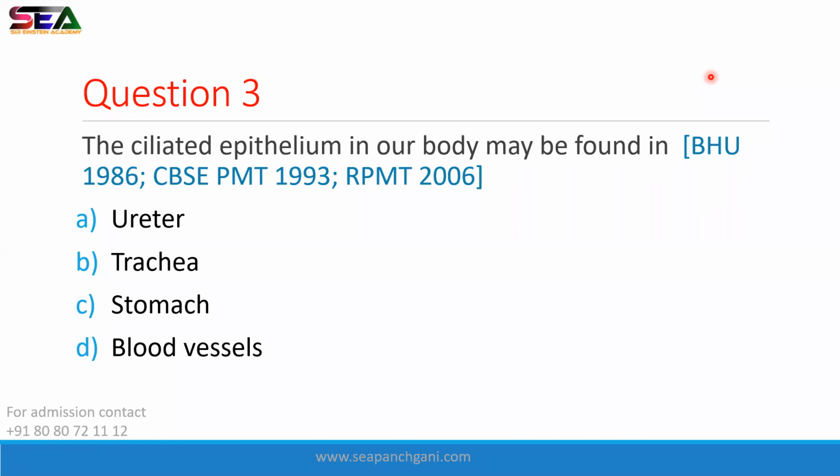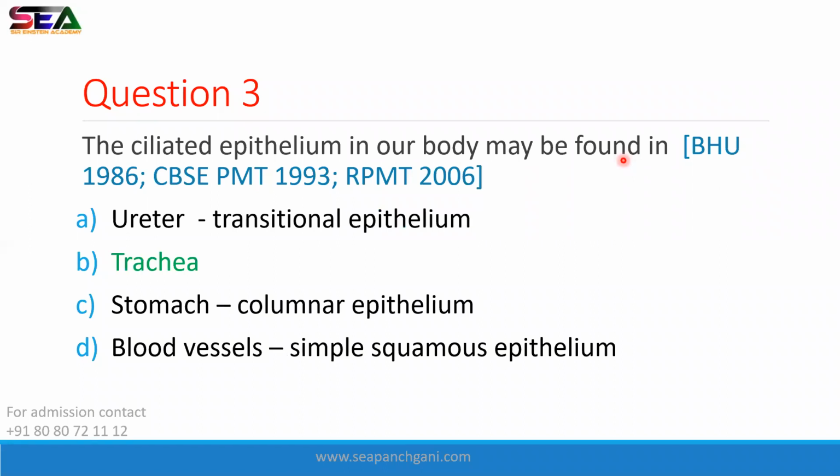Very good, Aishwarya, Divya, very good. Please answer quickly. Let's see what's the correct answer. Very good, Arfat. The correct answer is trachea. Ciliated epithelium are present in bronchioles, trachea, and fallopian tube.